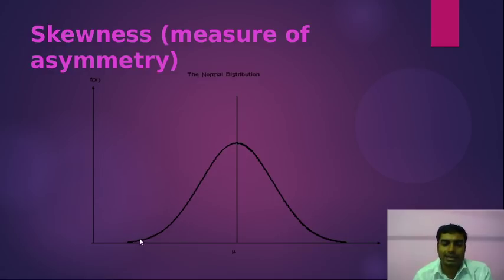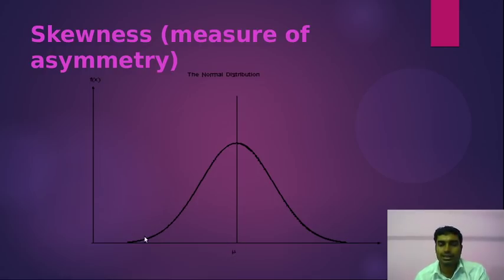Suppose I take the peak point of each bar and join them by a line, and I get this sort of curve for the histogram of the marks. Around this point, which I denote as mu, these two sides are exactly equal. That is symmetric about mu, which is known as the mean.